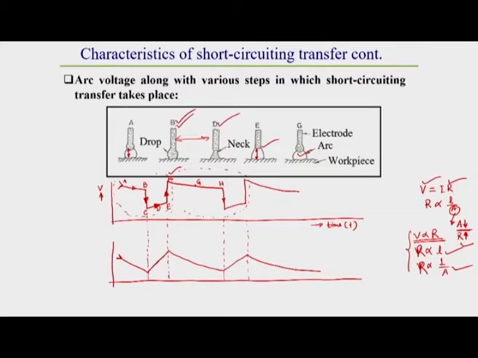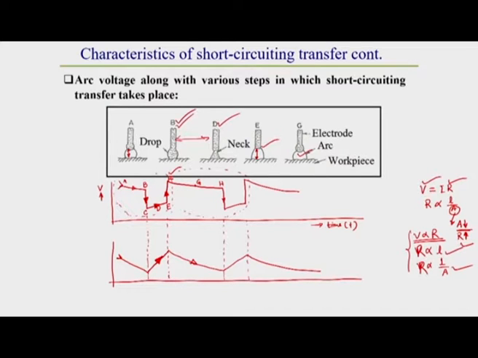From here you see current is rising a lot, that means here the current is in a rising pattern. After that, from point F to G, the current decreases again. Why does this current decrease? Because there is an arc gap instead of short circuiting molten material.